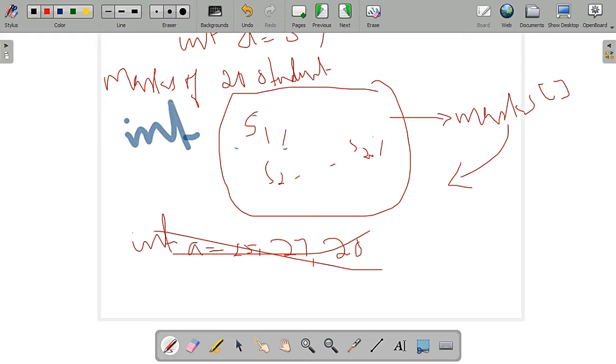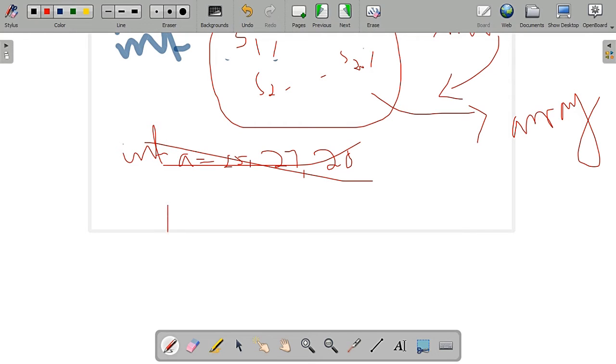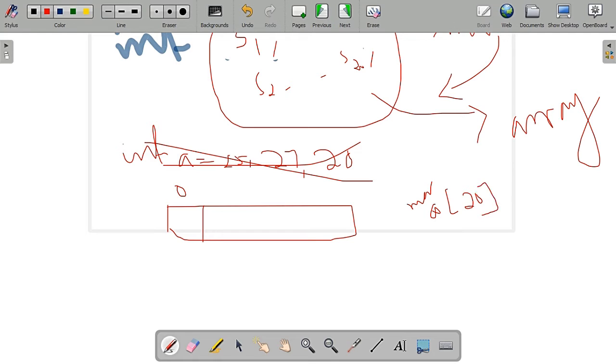So we handle a huge amount of data using the concept of array. Array means it is a collection of data items of the same data type that are referred to by a single name. And in the case of arrays, it occupies a continuous memory location, starting from position 0. Example, marks of 20. That means 20 students' marks we need to store. So it will occupy 20 spaces in memory under the single name, that is marks.